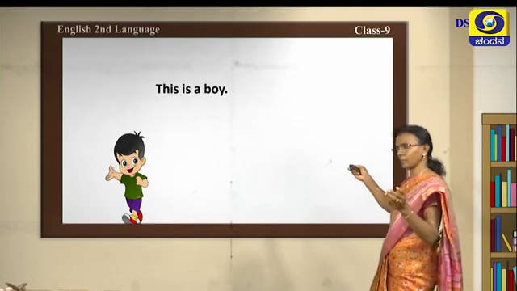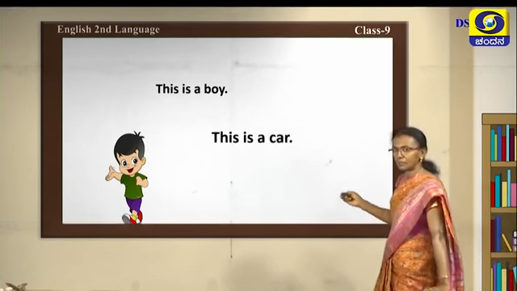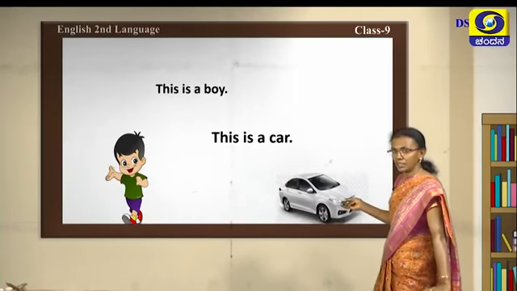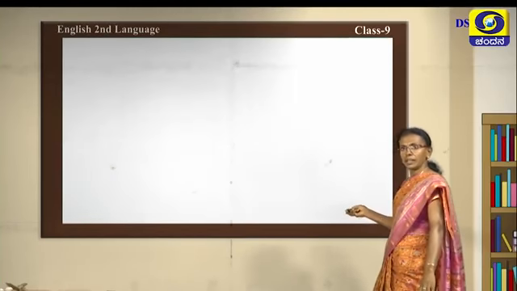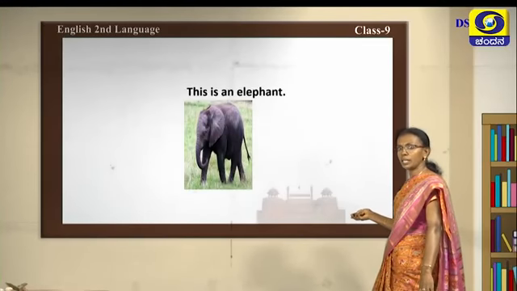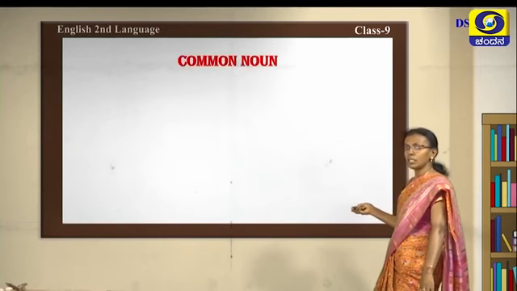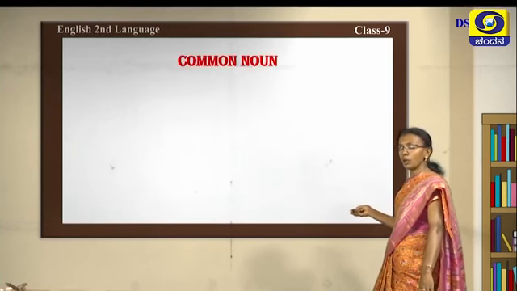This is the boy. And now you can see this is a car. Okay. Where is the car? See there, this is the car. And now this is an elephant. Okay. And here this is a fort. This now becomes common noun.